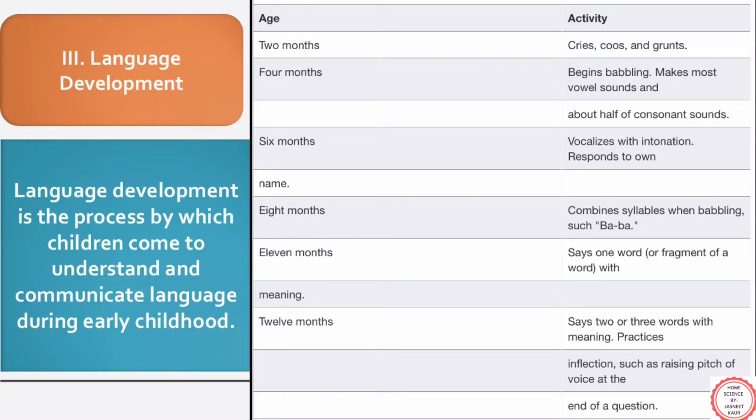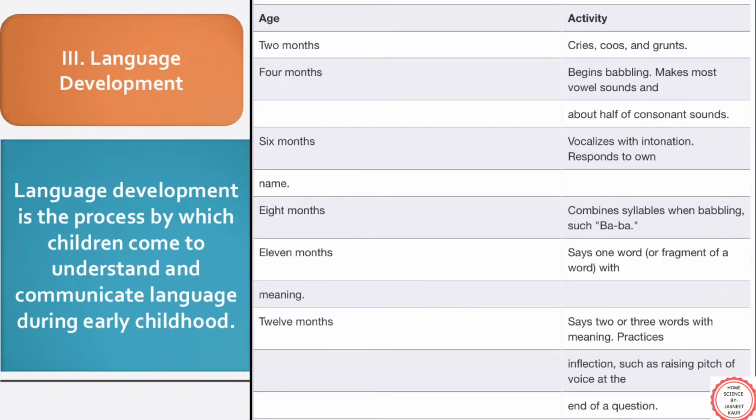In the process of language development, the child initially learns pre-linguistic sounds like crying, cooing, and babbling. These are considered as the foundation of language development. Here, if you look at your screen, you will see in the given table at the age of 2 months, the child cries, coos, and grunts. By the time that similar child reaches 6 months, he or she starts responding to his own name. Later, by the age of 12 months, the child starts using 2 or 3 words.